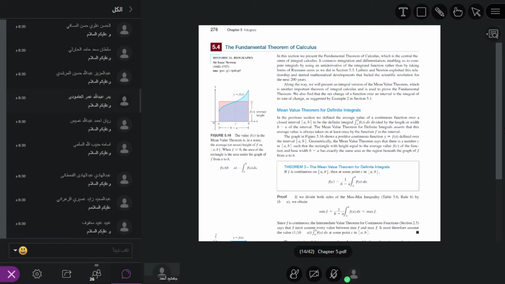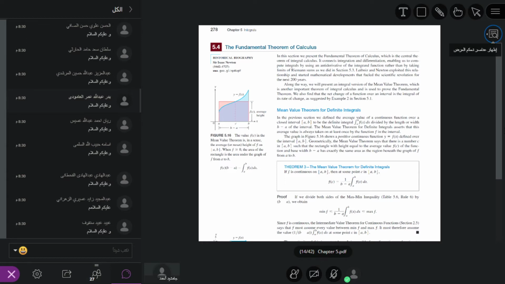Show that if f is continuous on the closed interval ab and a is not equal to b, it means the endpoints are not the same and the width of the interval is not equal to 0.